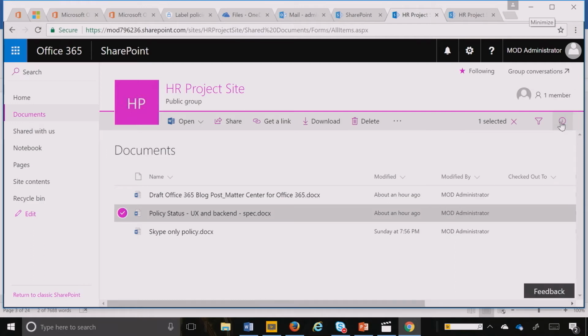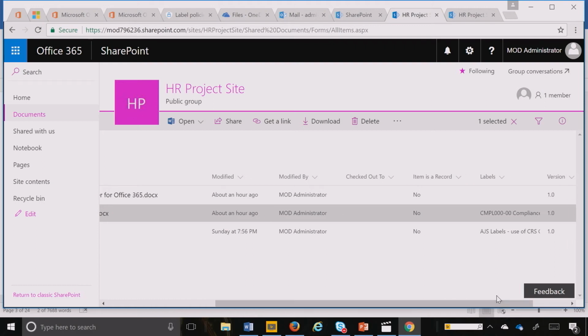And I also showed you the other capability that we had, which was about immutability of the record. So you can actually create a column here, and very quickly you can see if I had created a label that was actually immutable, then when I tagged it, it would have said, this is a record now. So that's how easy it is in Office 365 with data governance capabilities, where you can very quickly create a label, publish the label, and push it to either all of SharePoint or to a specific site.